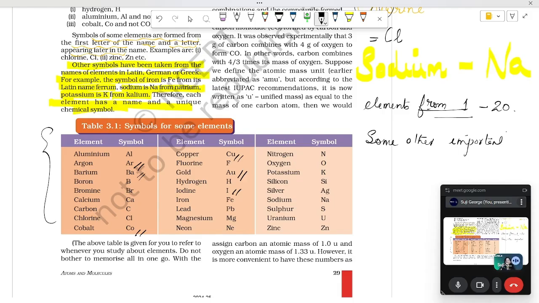In this class, we have studied atoms and molecules, the history of the philosophers who told about it, the scientists who proved that it was correct, the laws of chemical combination, and the atomic theory, which was put forward by Dalton by studying the laws of chemical combination.